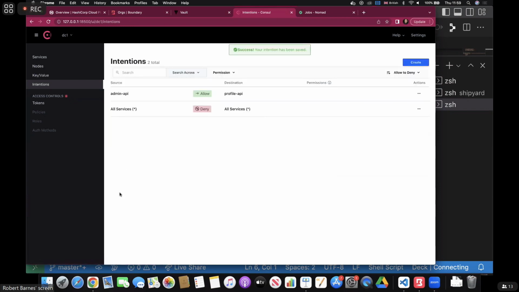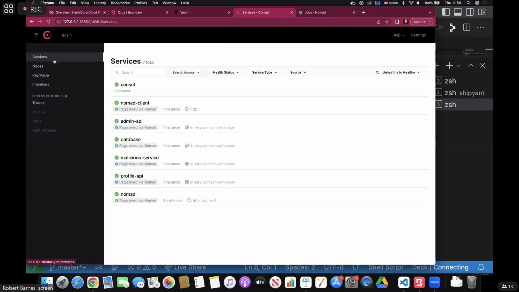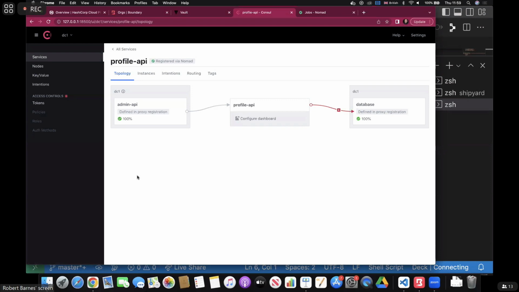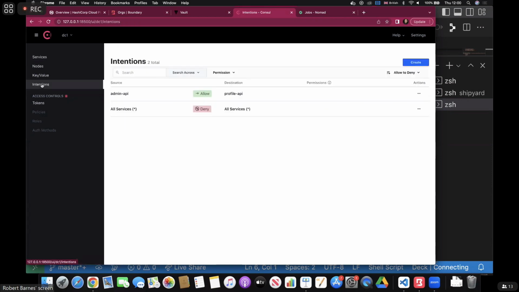We'll save that, and you can see it's created that rule there. If I go back to services and go to the profile API, you can now see that it's gone from red to gray, which is green in our case. It means that communication can happen. But the profile API still cannot talk to the database. So we'll fix that by creating another intention.